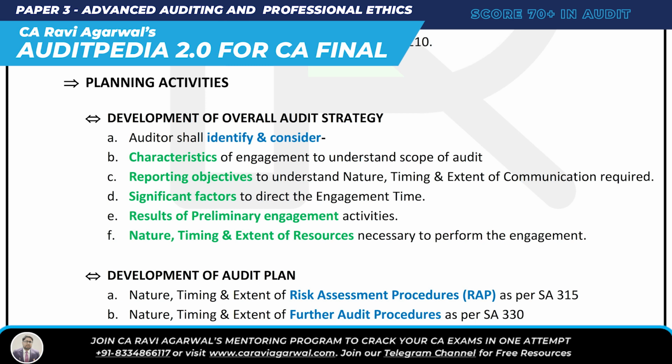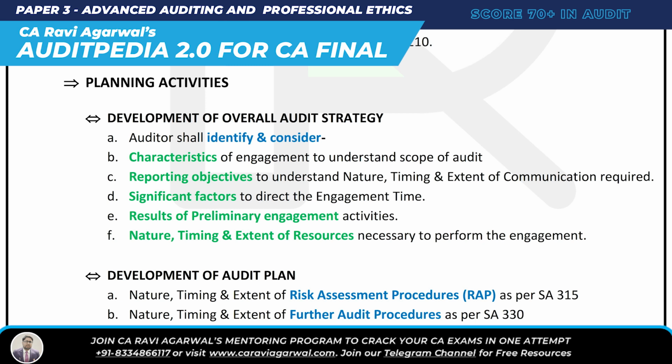And then finally planning activity, the last requirement of SA 300. Planning activity is 2 things: development of the overall audit strategy, and development of the audit plan. In developing the overall audit strategy we should consider and identify CORNS. C is characteristics of the engagement to understand the scope of the audit. O is reporting objectives to understand the nature, timing, extent of communication required. R is the result of preliminary engagement activities. And lastly N, the nature, timing, extent of resources necessary to perform the engagement.